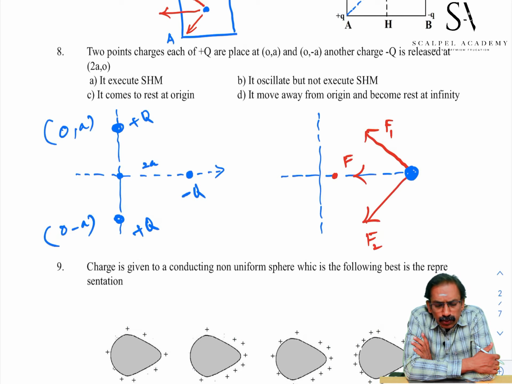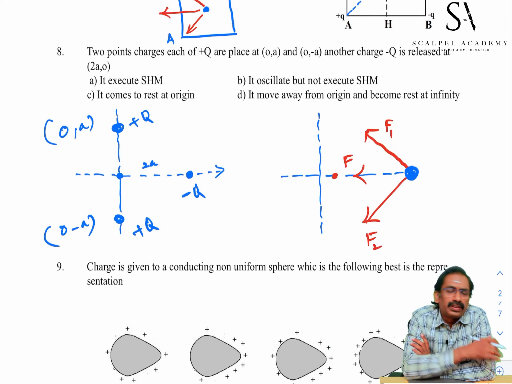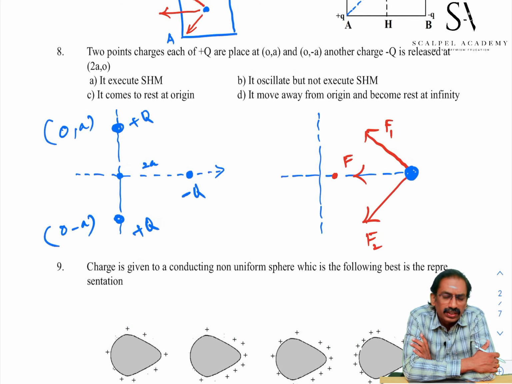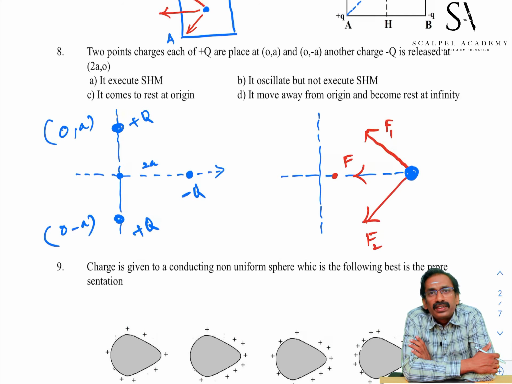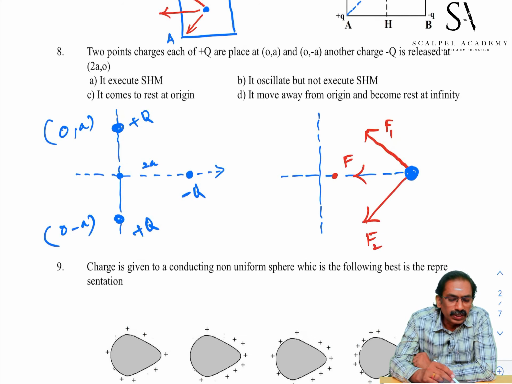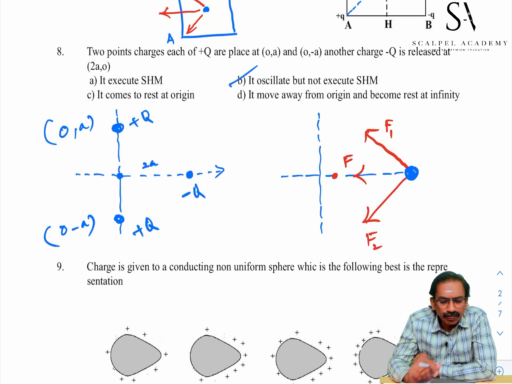this charge will move towards the origin. While moving towards the origin, its speed increases. At the origin, net force is 0, but its speed is maximum. With that speed, it can't be at rest. It will move along the negative x-axis. While moving away from the origin, again the force direction will be reversed. Net force will be towards the origin. At some point, it comes to rest. Again it will move towards the origin. So it oscillates but not in simple harmonic motion. Our best choice is option B.